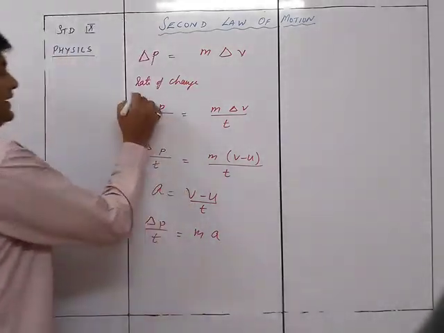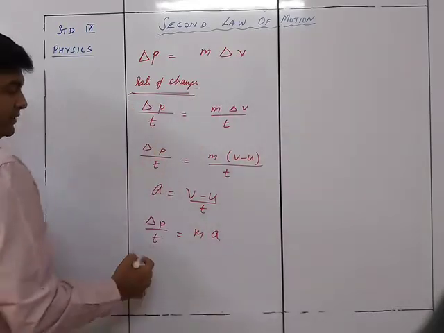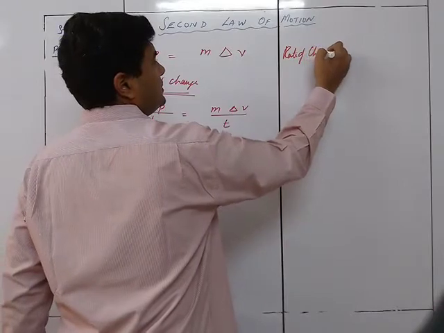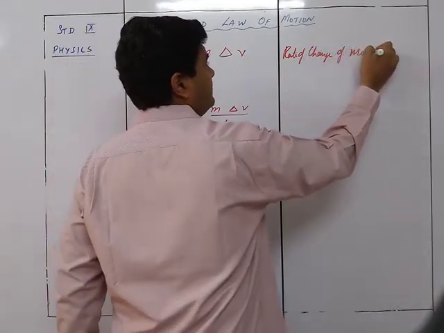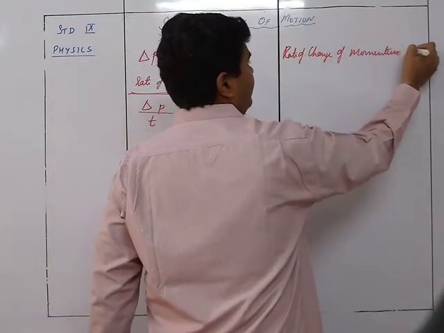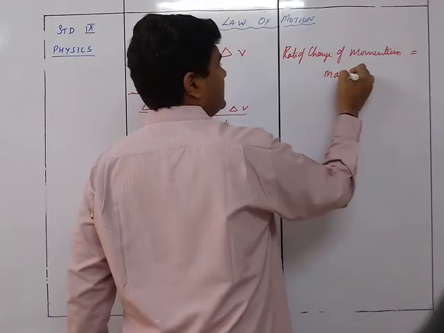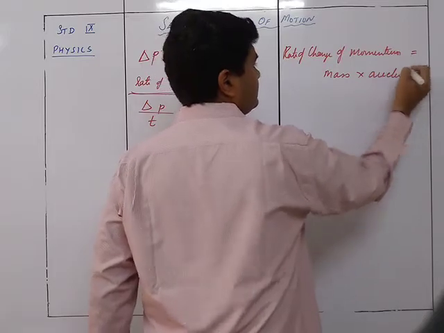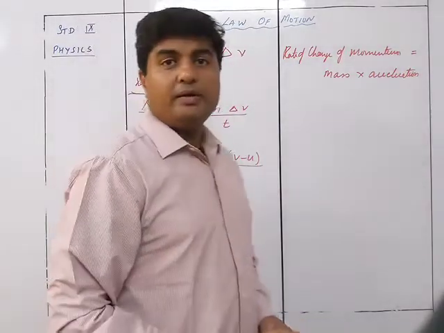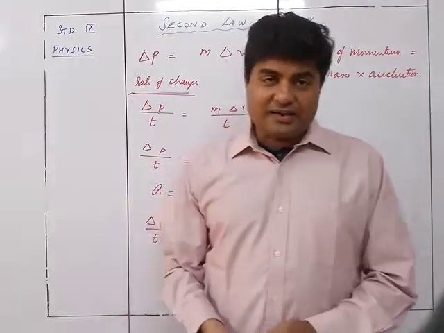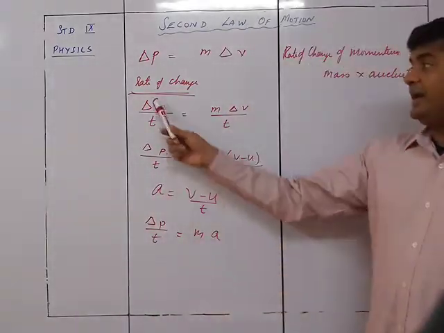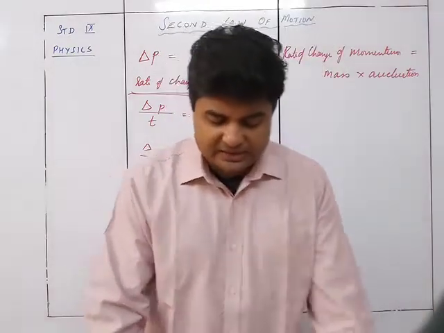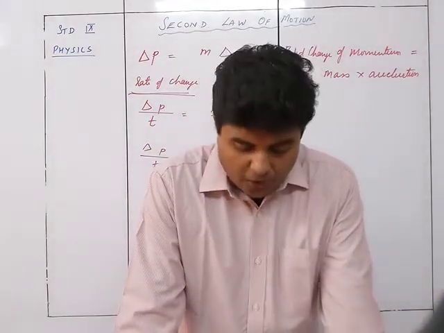So we can say the rate of change of momentum is equal to mass into acceleration. Got it? Mass into acceleration gives us the rate of change of momentum.